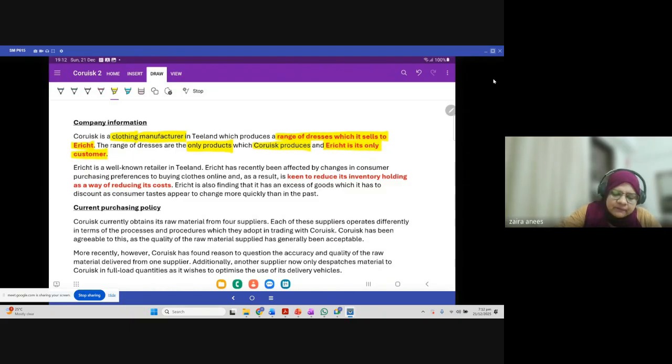So can we identify any problem in this line? What can be the problem? The problem can be that the range of dresses are the only product. So we have a certain range, and apart from that range, we don't have any other product. And most interestingly, Erich is its only customer. So that means you don't have any other option to sell your product in case something goes wrong with Erich. So these are two extreme risks which the company is facing.